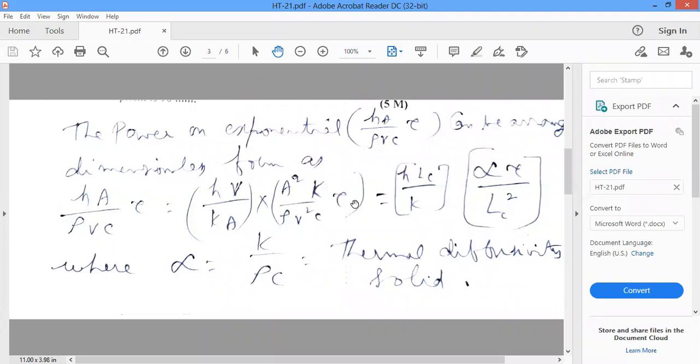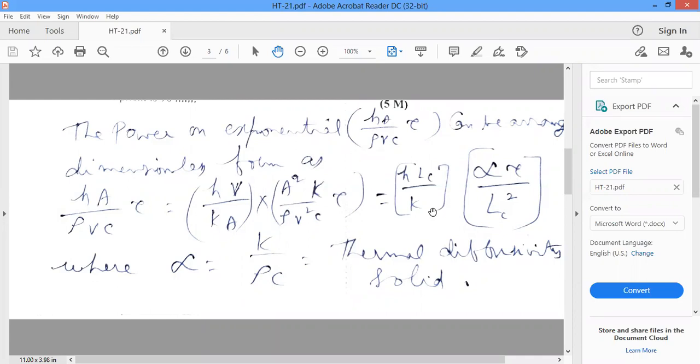So you can arrange this hA tau by rho V C into a product of two dimensionless groups. One is h Lc by K, the other one is alpha tau by Lc square, where alpha is K by rho C, the thermal diffusivity of the solid. Here h Lc by K is known as the Biot number.